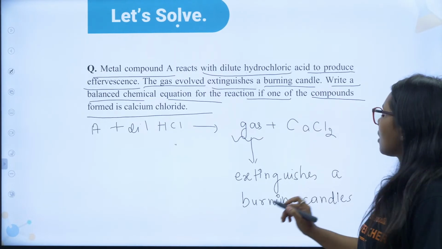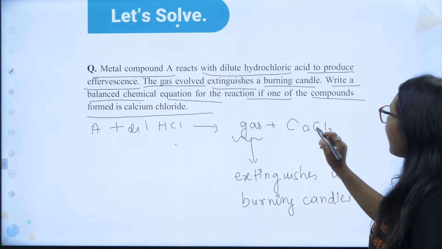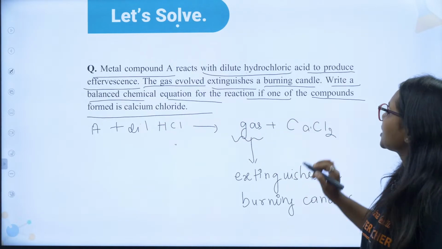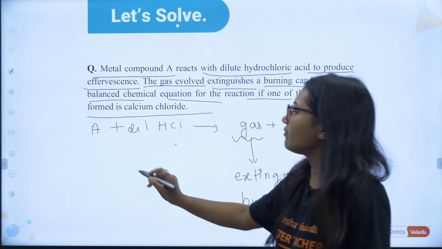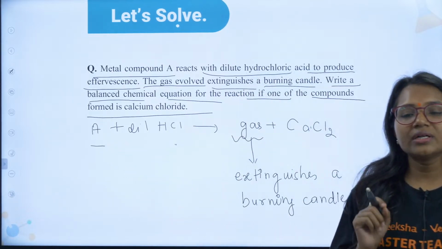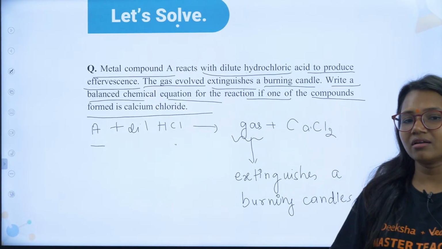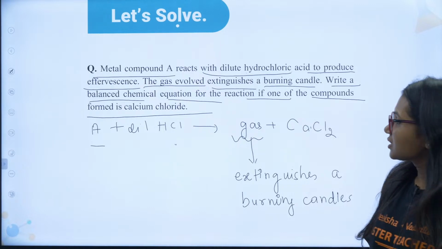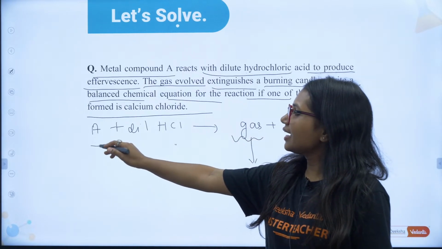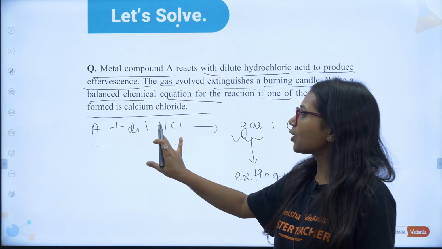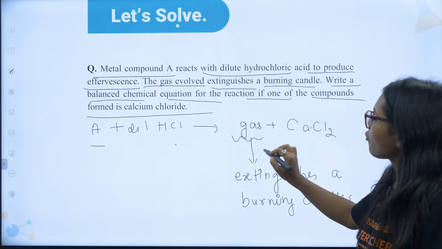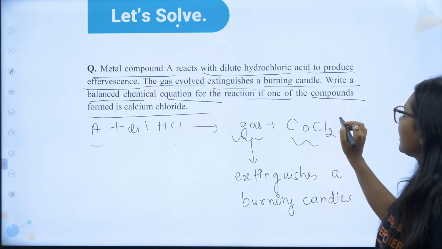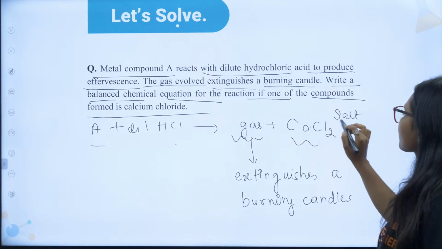Which extinguishes a burning candle, right? And one of the products is calcium chloride. So can you tell me what will be A here? Any guesses? See here, you know this, right? Metal with hydrochloric acid, it will form one gas, and calcium chloride is the salt here.